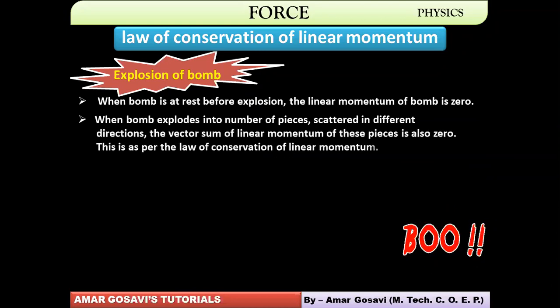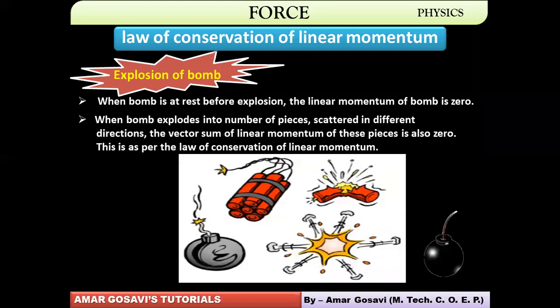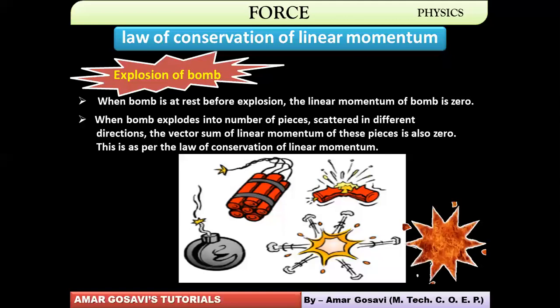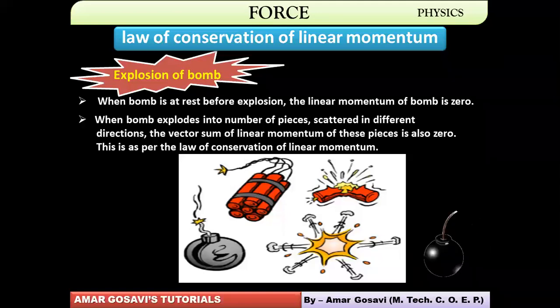It will break into a number of pieces and different pieces will move with different momentums. You can see, say for example, initially the bomb was not exploding, so the momentum was zero. When it explodes, you can see in the diagram, one piece moves upward with some momentum, the other moves downward. One is nullifying the other, the third is nullifying the fourth. So, in general, every particle's momentum is getting nullified. So in a way, the final momentum also can be considered as the vector sum of the linear momentum of all these species. And therefore it is also zero.